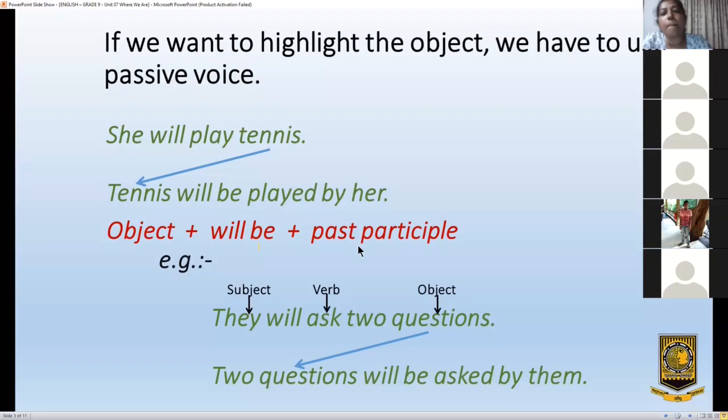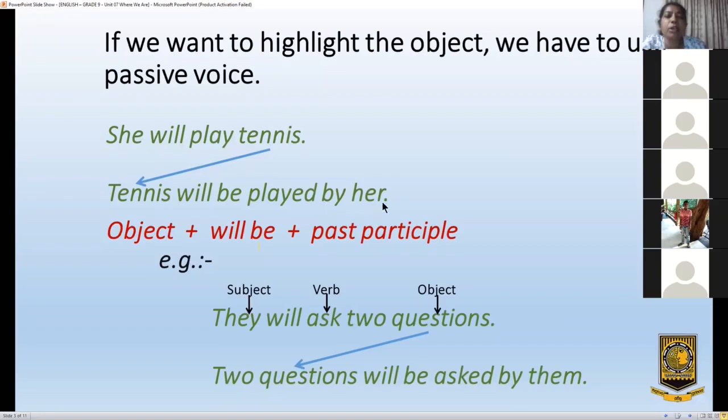Played is the past participle of play. So whenever you want to turn an active voice sentence into a passive voice sentence in future tense, first bring the object to the front, then add will be, then turn the verb into the past participle.